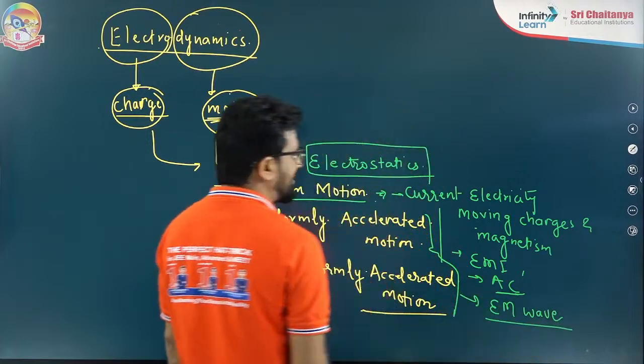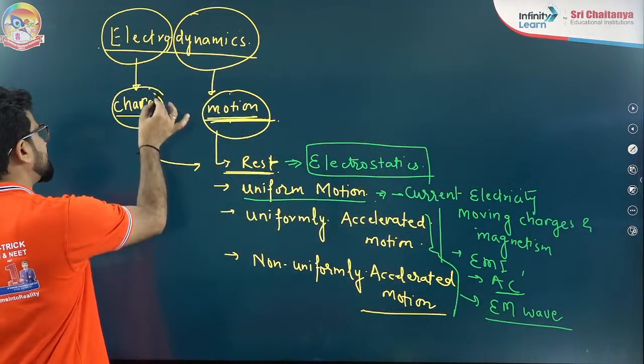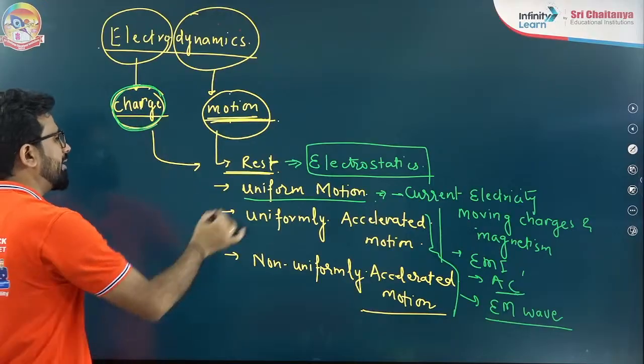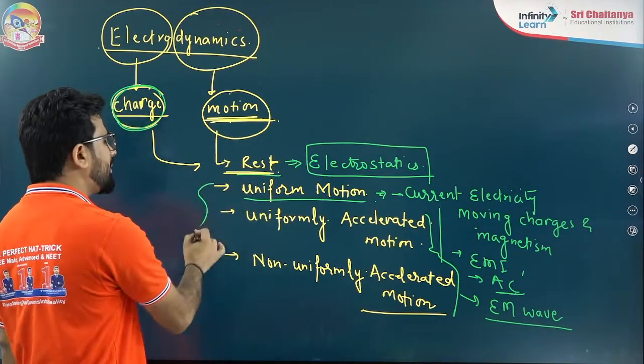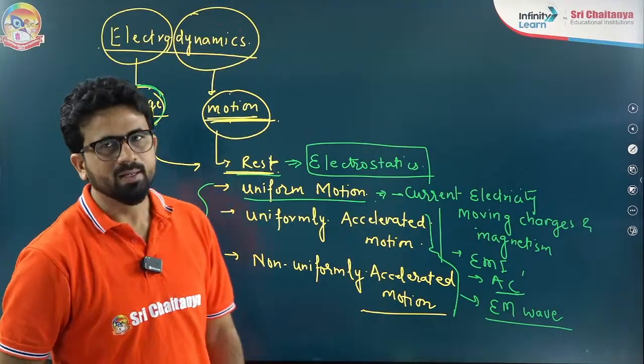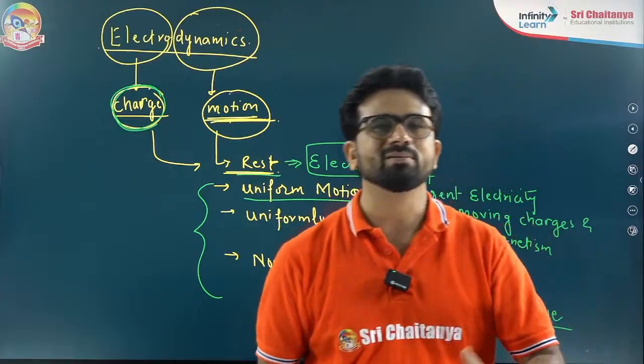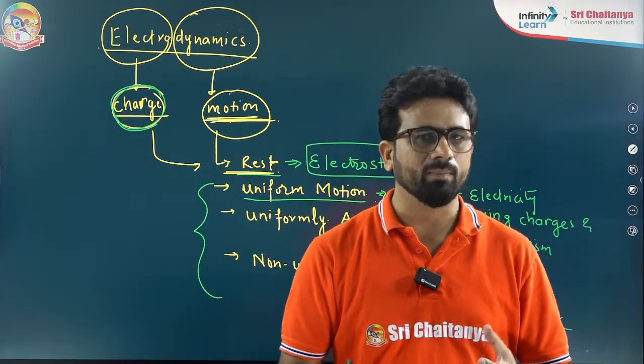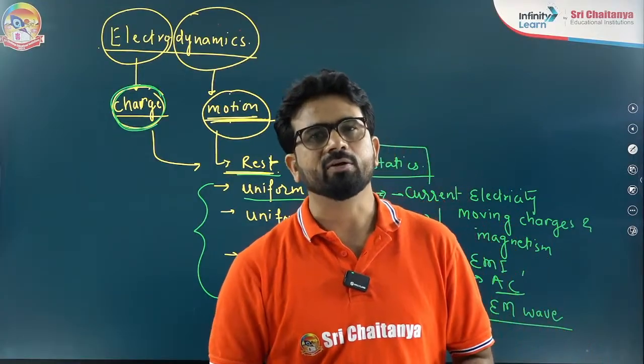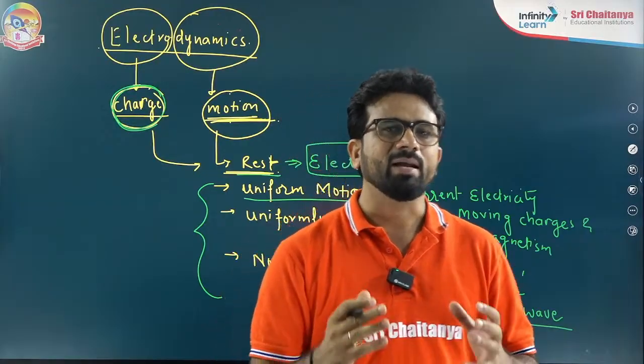So when there is charge, and due to this charge motion is there or rest is there, what the possible cases can be, that we call electrodynamics. In this course we will try to fulfill the requirement for this topic, electrodynamics.